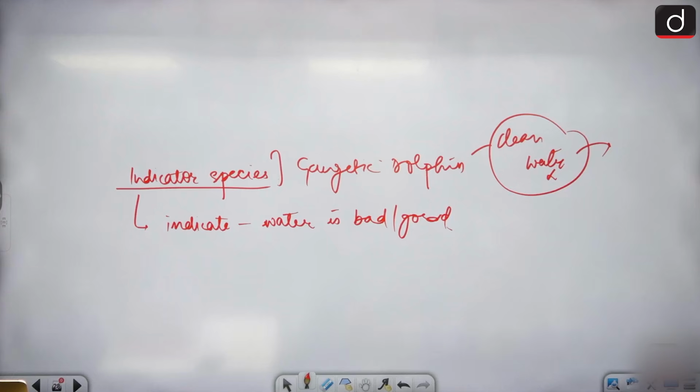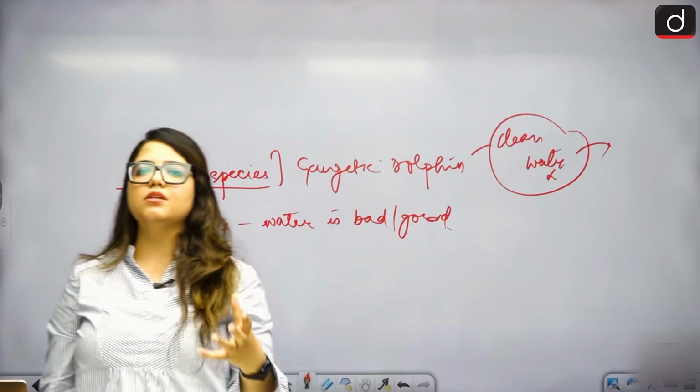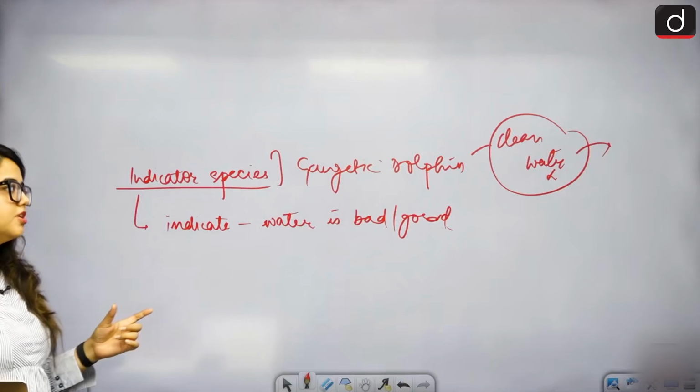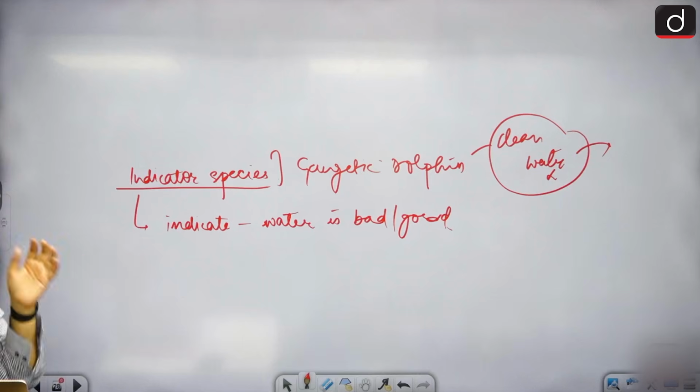Very simple. Indicator means they indicate a particular kind of condition in the environment that they're living in, because they can particularly survive in a certain kind of condition, and if they are there, that means that condition is there. Clear? If Gangetic dolphins are there, that means the water is clean. Yeah?